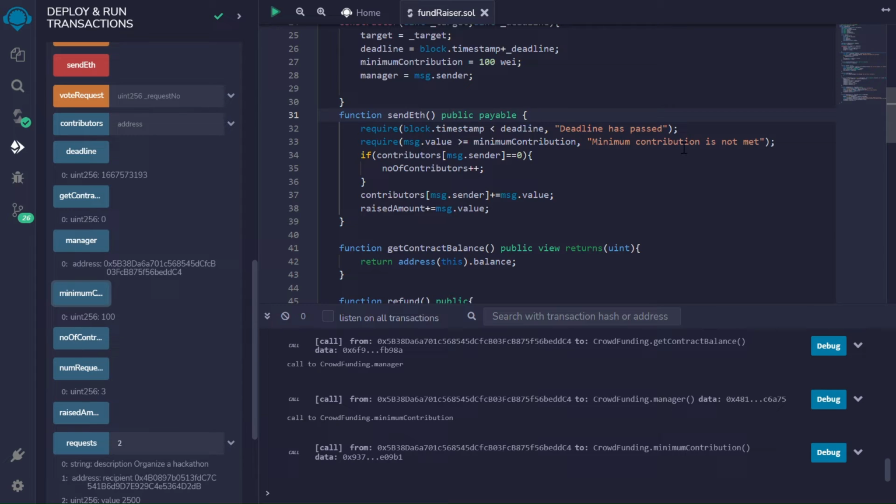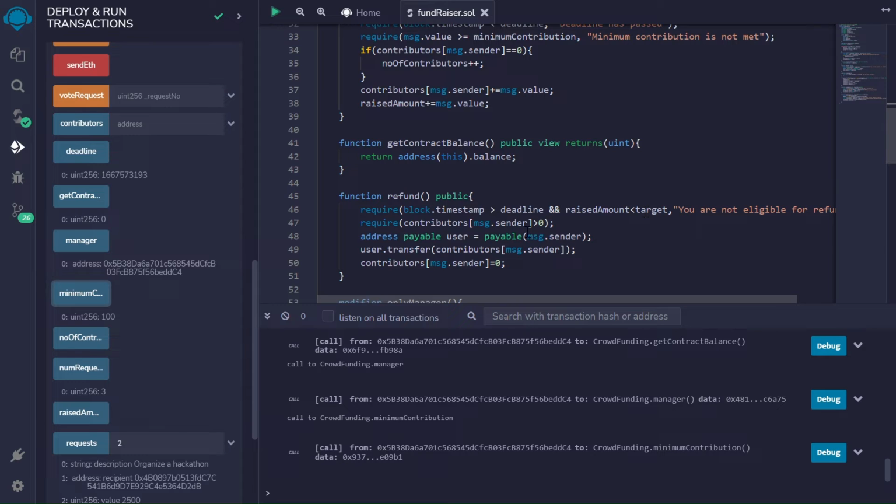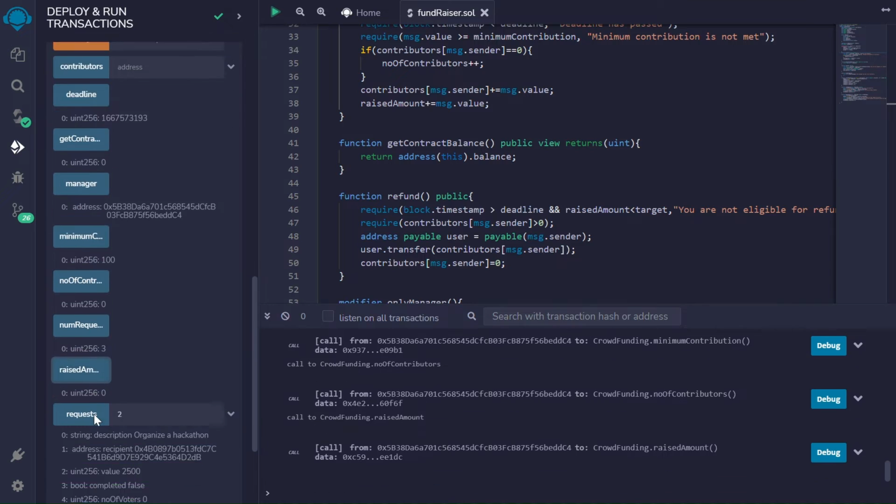Currently there are no contributors, and if the minimum contribution is not met and the deadline is met, then the person cannot send ETH. So the minimum contribution should be met and the timestamp should be less than the deadline. Also, if the deadline is met and the raised amount is less than the target, the contributor can claim a refund and will get it successfully. Number of contributors is 0 right now and the raised amount is also 0.